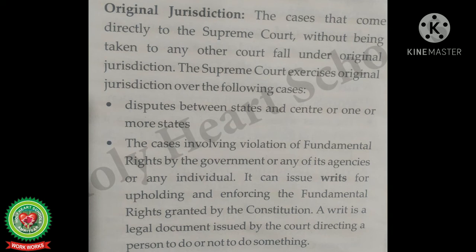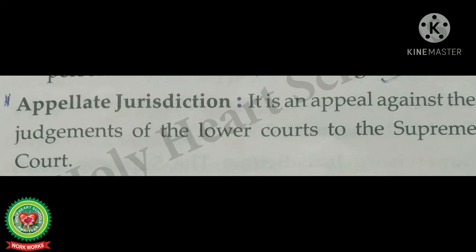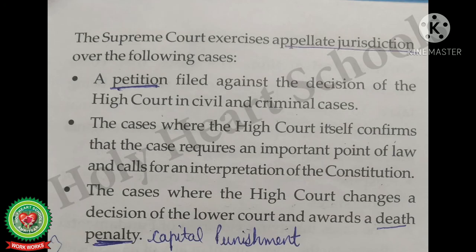Number 2, appellate jurisdiction. It is an appeal against the judgments of the lower courts to the Supreme Court. Again, this is the definition of the appellate jurisdiction. You may underline it. The Supreme Court exercises appellate jurisdiction over the following cases. Number 1, a petition filed against the decision of the High Court in civil and criminal cases.